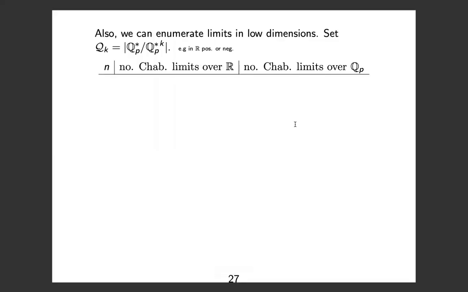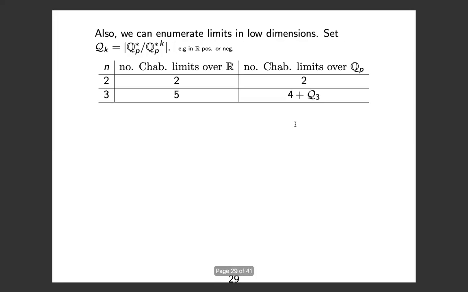So I've made a little chart to enumerate the number of limits in low dimensions. When n equals 2, we saw that both over R and over Qp, there are two limits up to conjugacy. When n equals 3, we saw that over R, there are 5 limits up to conjugacy, and over Qp, there are 4 plus the number of cube root classes over Qp.